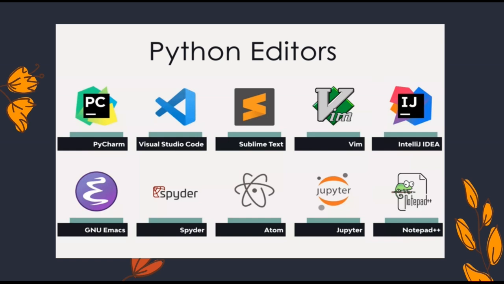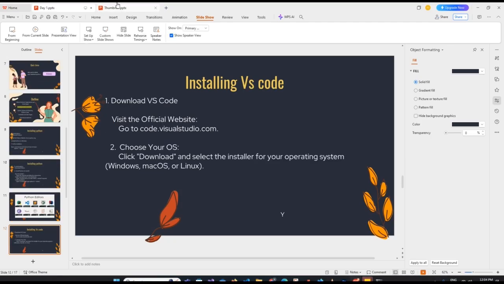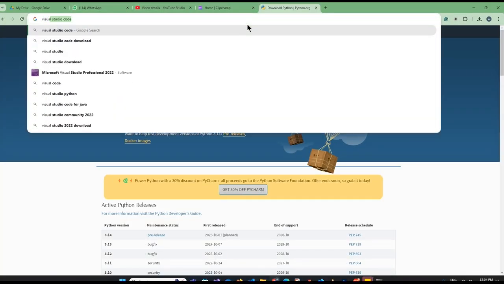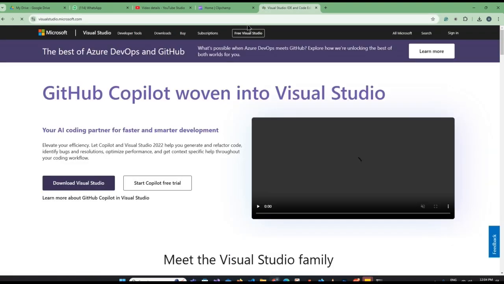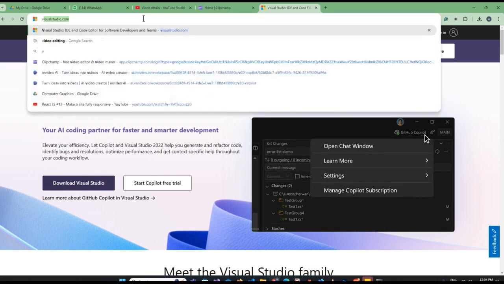Talking about downloading VS Code, as we said, we will be using VS Code for our practicals. So let us quickly see how we download VS Code and how we can use it. We go to download VS Code, and the second site is good.